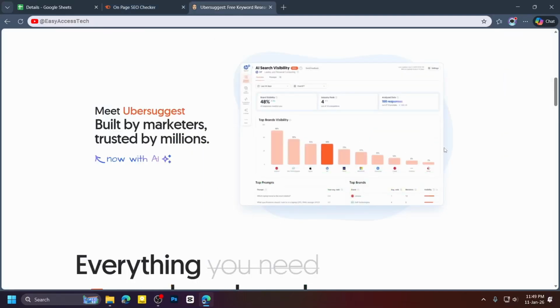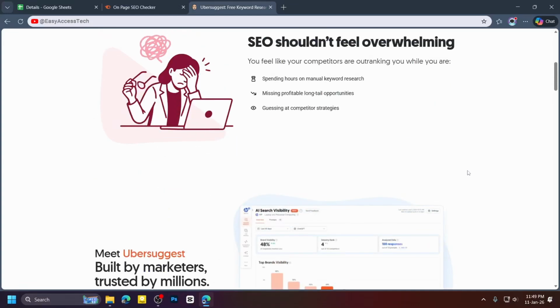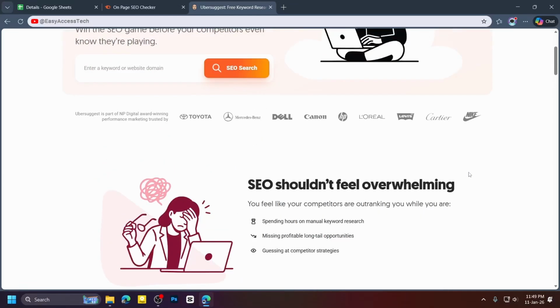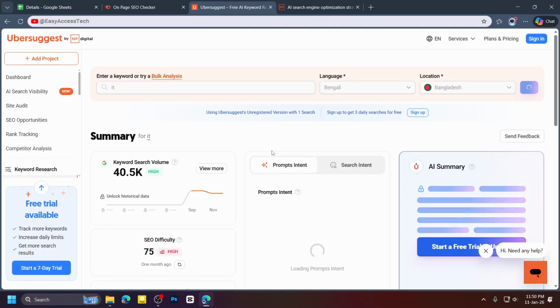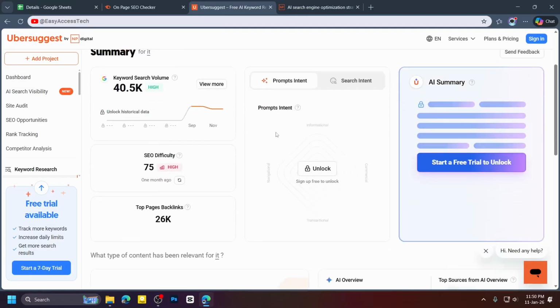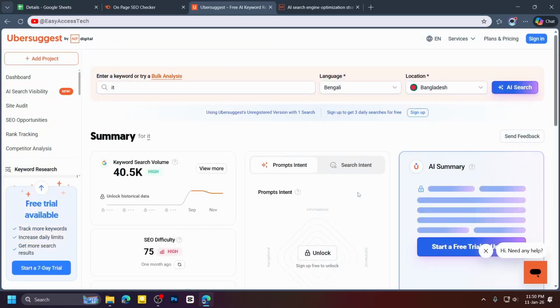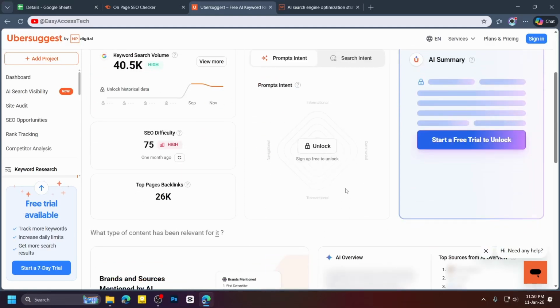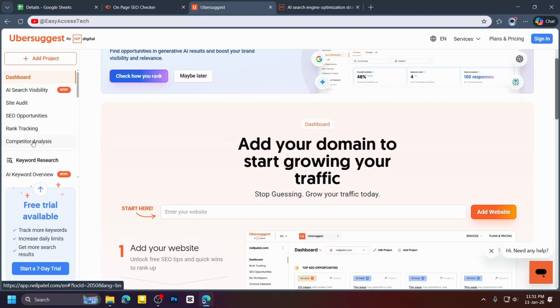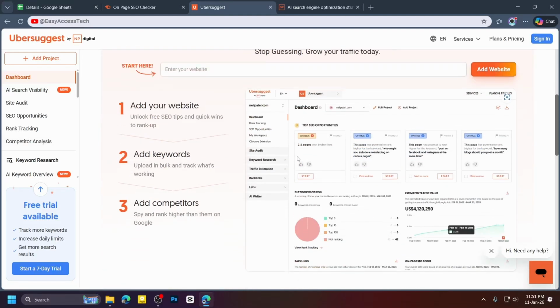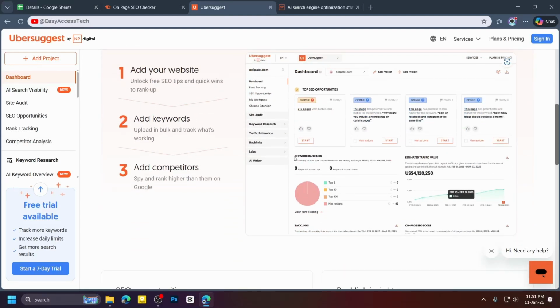Now let's talk about Ubersuggest. Ubersuggest is a simpler and more beginner-friendly SEO tool. When you search for keywords, Ubersuggest shows you how many people search for it, how difficult it is, and gives you related keywords just like Semrush, but with fewer confusing reports. The interface is easier to understand and most users find it friendly right from the start. Ubersuggest also gives you basic competitor information. For beginners, it can help to start planning content, choosing keywords, and optimizing a site or a blog.